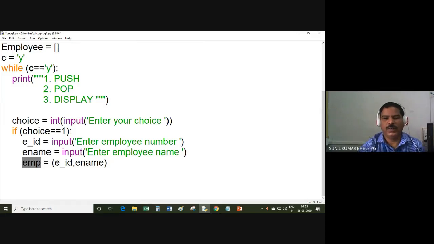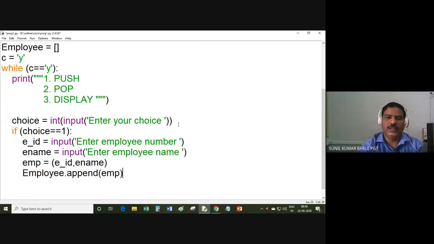Actually, you know that tuple is represented by the parenthesis, the round brackets, and tuple is an immutable data type. You cannot modify the value of a tuple. So I am creating this tuple, and then inside the list, I am appending this value EMP.